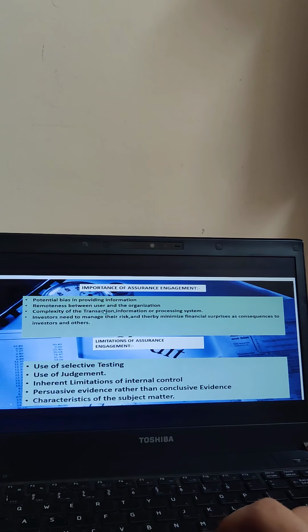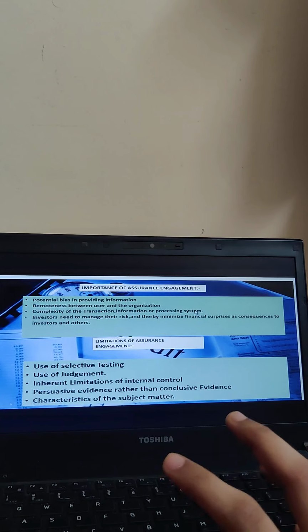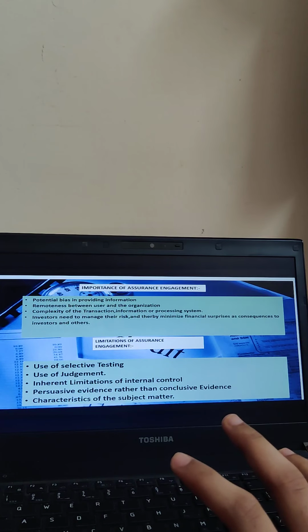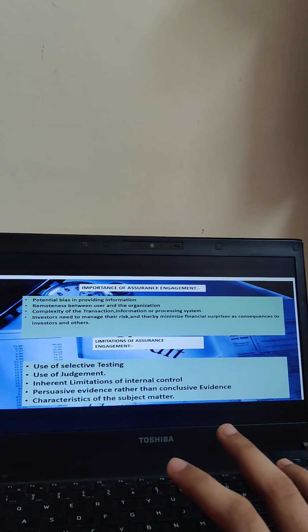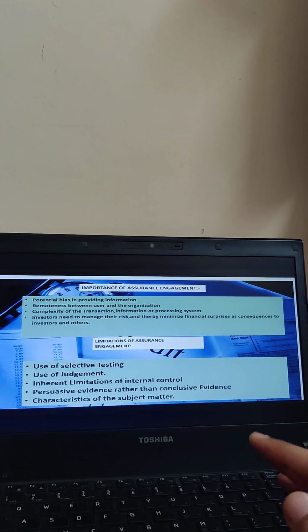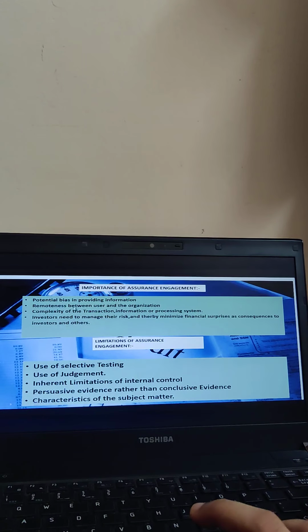Next, complexity of transactions, information and processing systems. Basically it tries to break down the complexity of the transactions, information and processing system, and ease everything out to tell whether the company is performing well or not. Then investors need to manage their risk and thereby minimize financial surprises as consequences to investors and others.